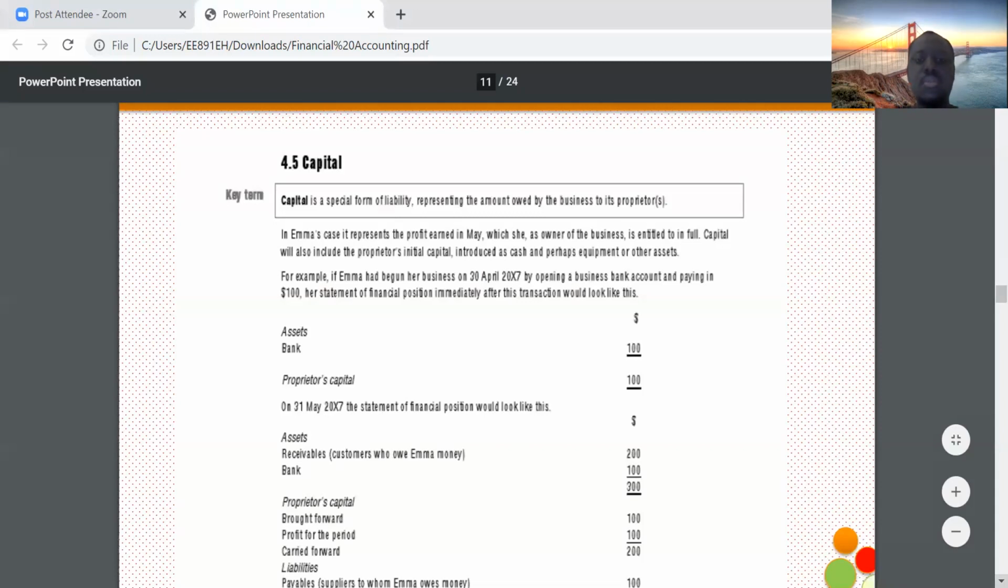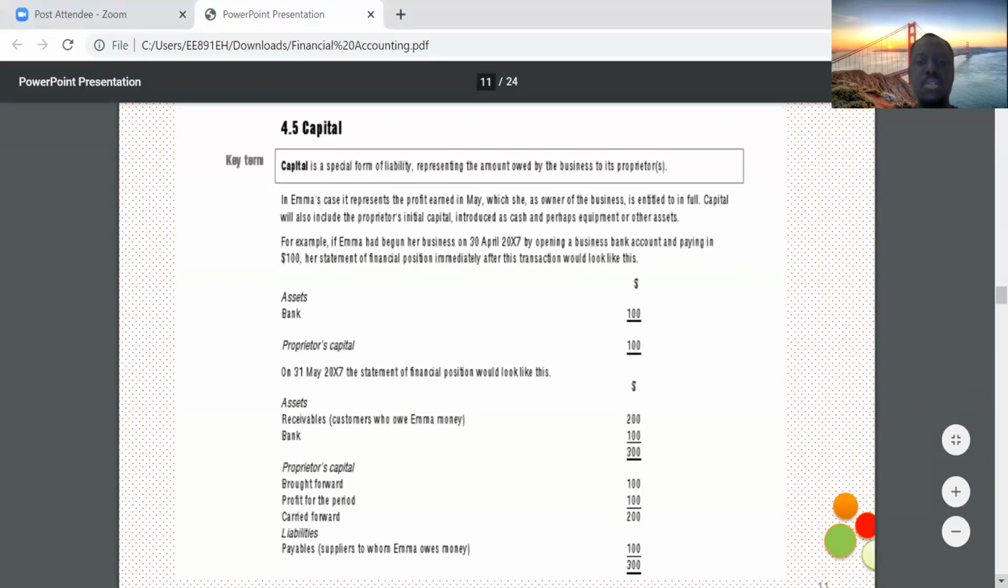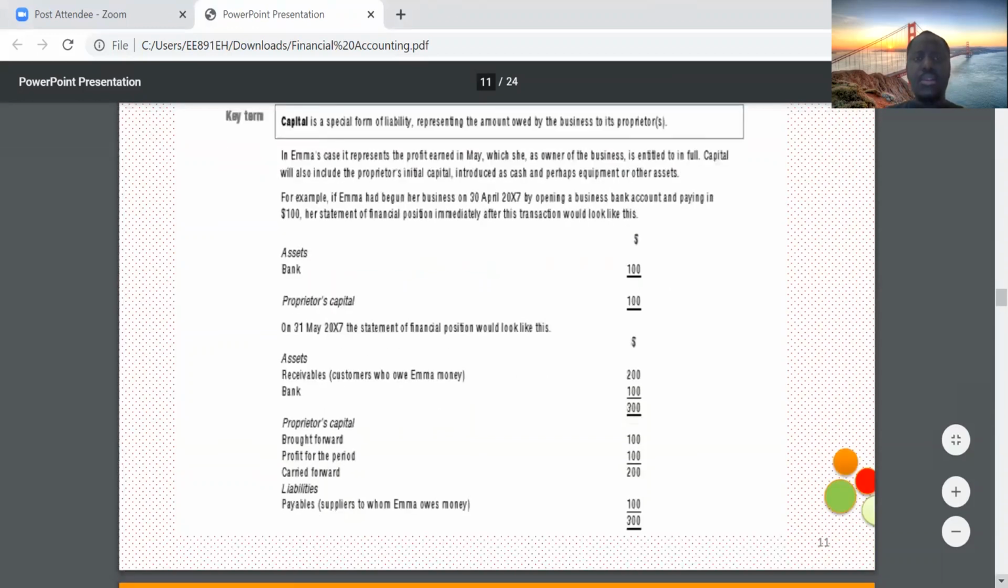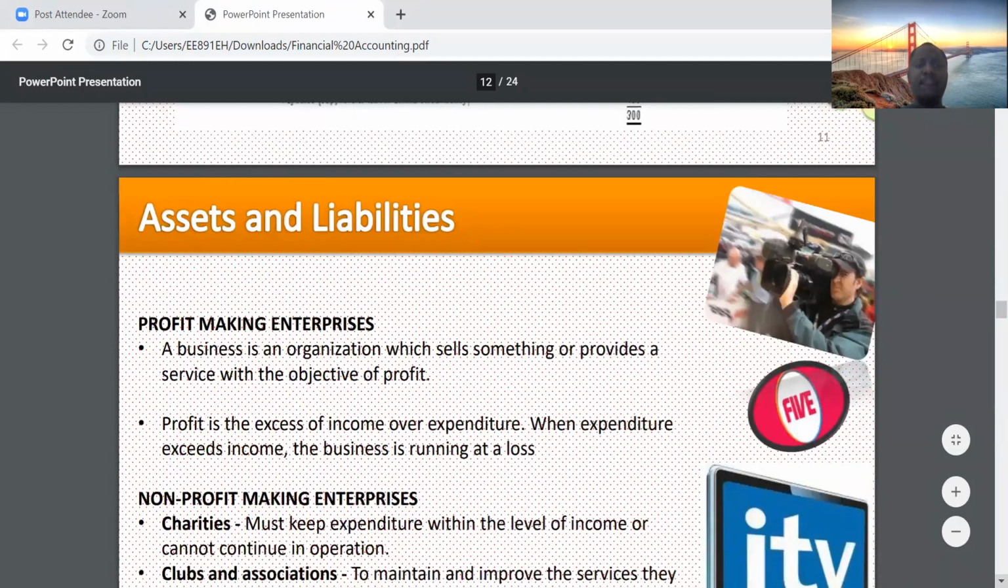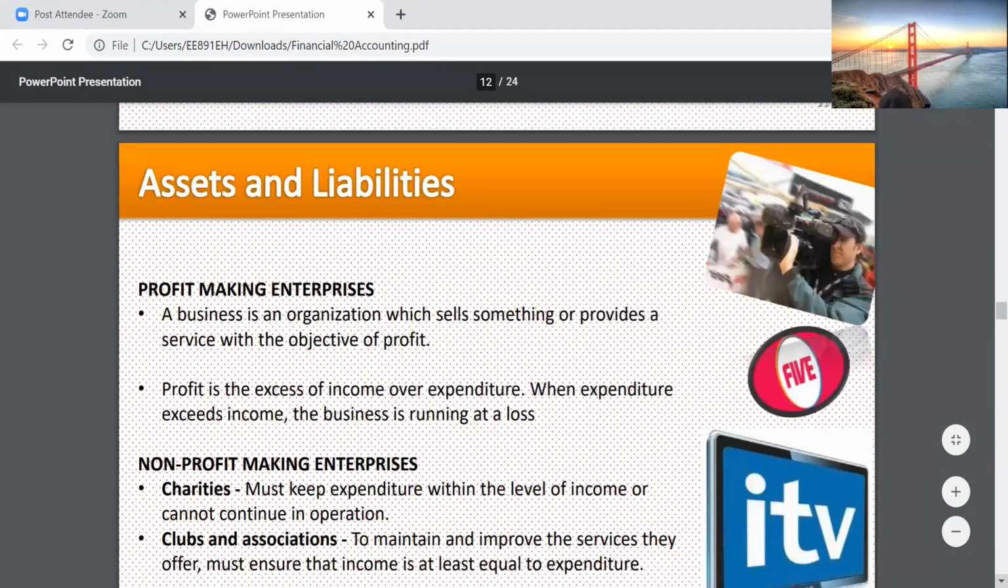To its owners. Very important. So that's something you would want to keep at the back of your mind: what capital is. Then let's talk about assets and liabilities for a little bit. We have profit-making enterprises. We have non-profit-making enterprises.